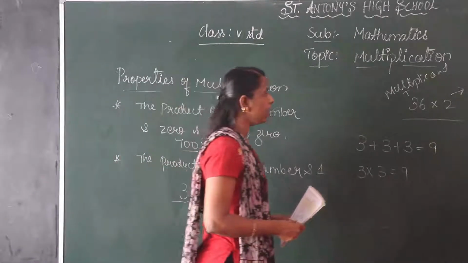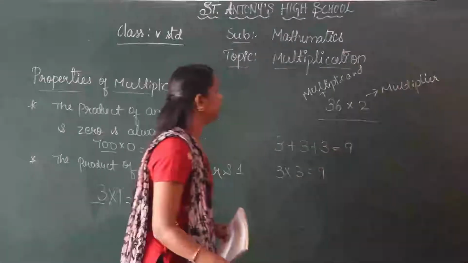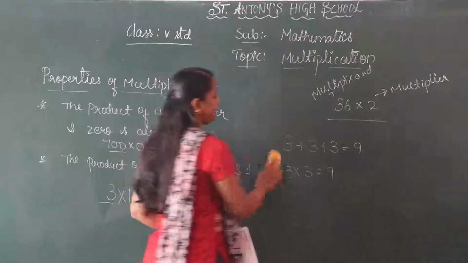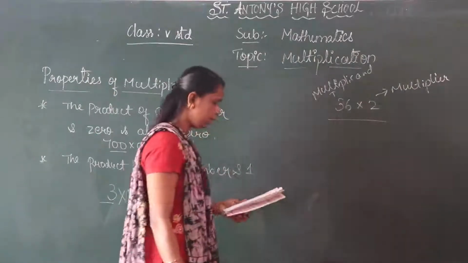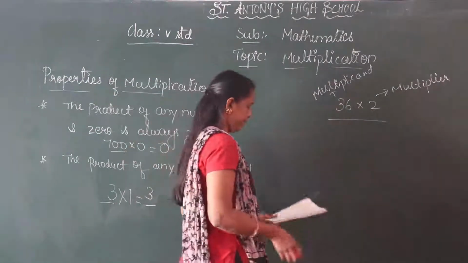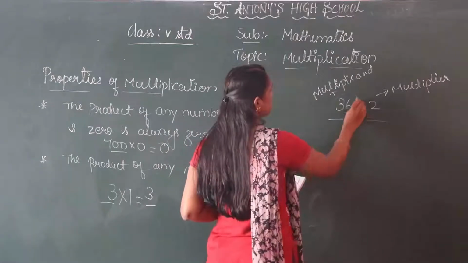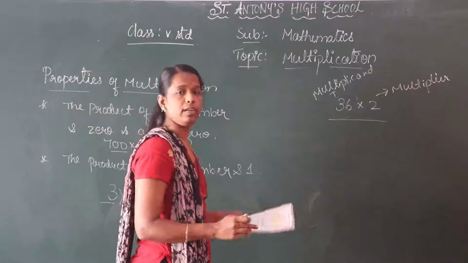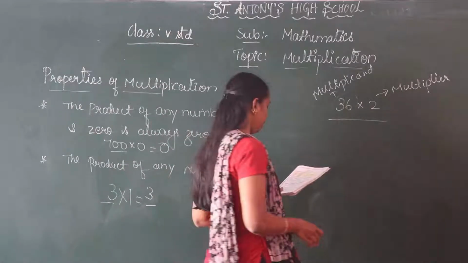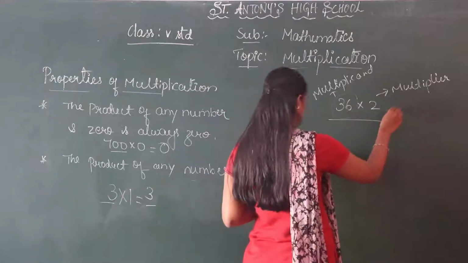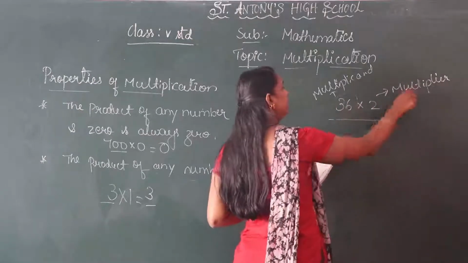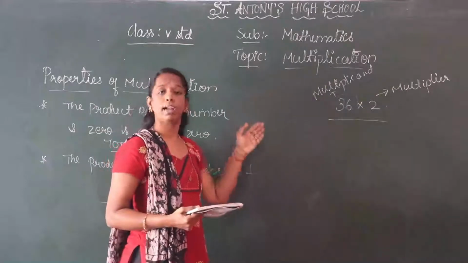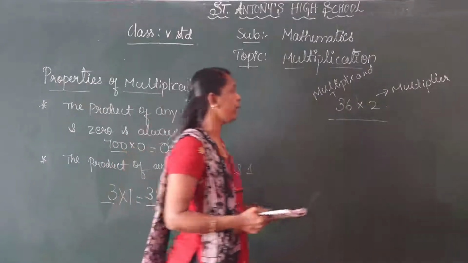Here I take the multiplicand and multiplier. Which number? The number which is multiplied. The number which is multiplied is called as multiplicand. Your number multiply ಮಾಡ್ತೀವಿ ಅದಕ್ಕೆ ಏನಂತೀವಿ multiplicand. The number which multiplies the given number, that is called as multiplier. The answer you get from both the multiplicand and multiplier is called as product.